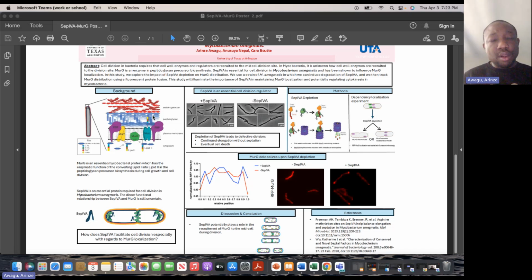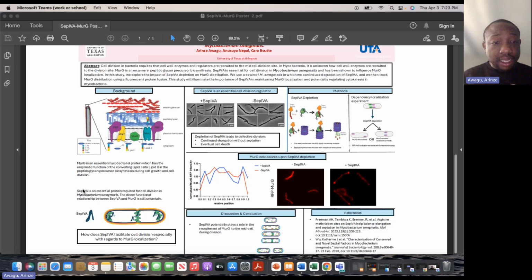And so one enzyme that plays a role in mycobacterial cell division is going to be MurG. MurG plays a crucial role in the biosynthesis of peptidoglycan. Peptidoglycan is the structural component of bacterial cell walls. And specifically, what MurG does is that it catalyzes the conversion of lipid 1 into lipid 2. And lipid 2 is a key precursor for peptidoglycan synthesis.